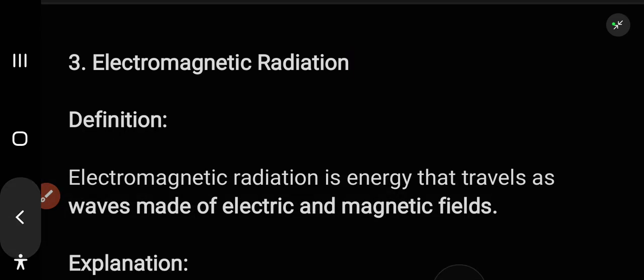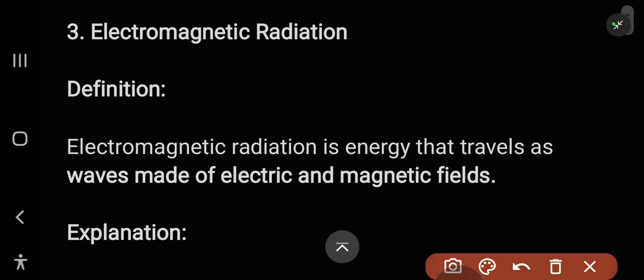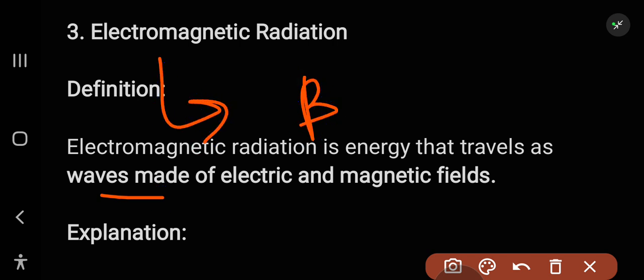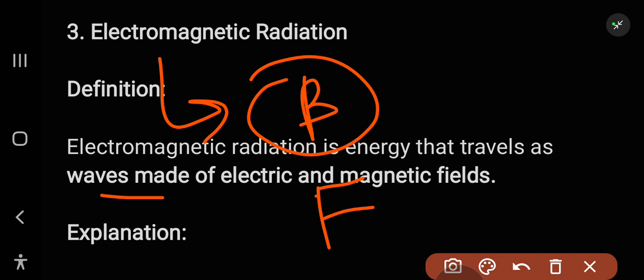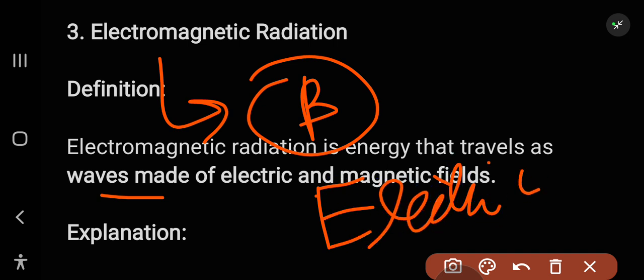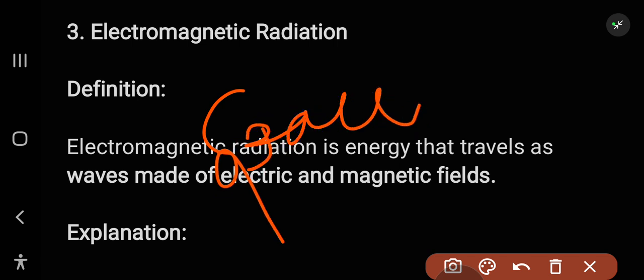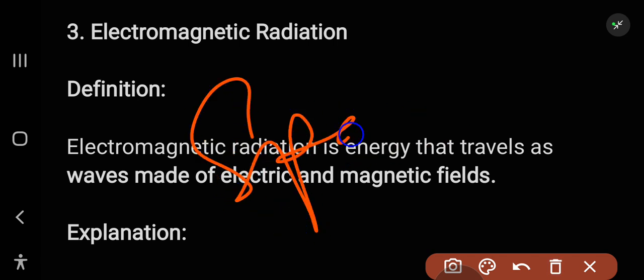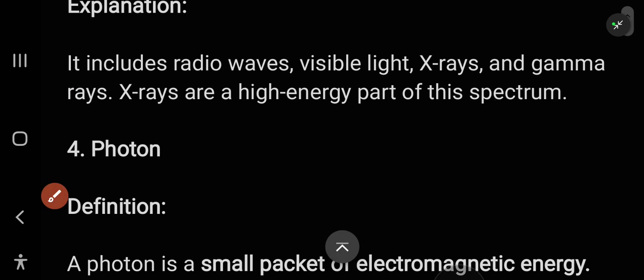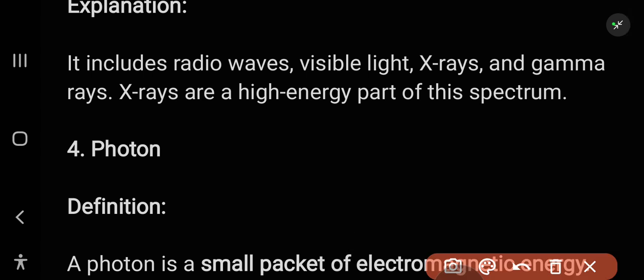So what is EM radiation? EM radiation refers to electromagnetic radiation that travels as waves. EM radiation consists of a magnetic field and an electric field, so it consists of two fields. These are the EM rays, and they can travel through space. They don't require any medium for their traveling. The explanation is that it includes radio waves.